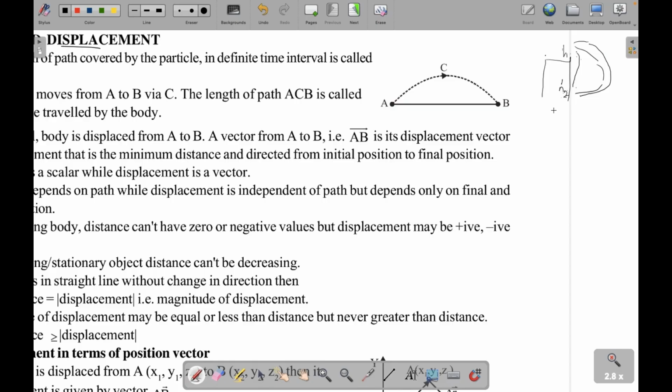However, when you take frictional force as an example, if the object moves from A to B, it will lose less energy because of friction. Here it will lose more energy because it is in contact with the ground for a longer period of time. So conservative forces like gravity are path independent, whereas non-conservative forces like friction are dependent on path.